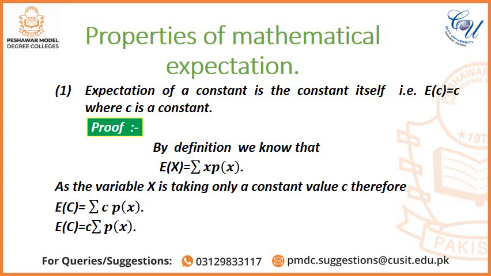Expectation of a constant is the constant itself, that is, E(C) = C, where C is any constant. Proof: by definition we know E(X) = summation X into probability of X. As the variable X is taking only a constant value C, therefore E(C) = summation C into probability of X. Since C is any constant, we write it outside of the summation, so E(C) = C into summation P(X).